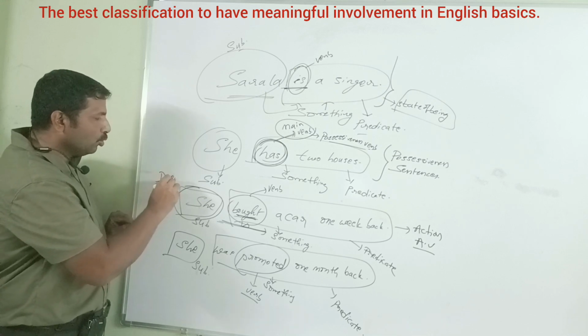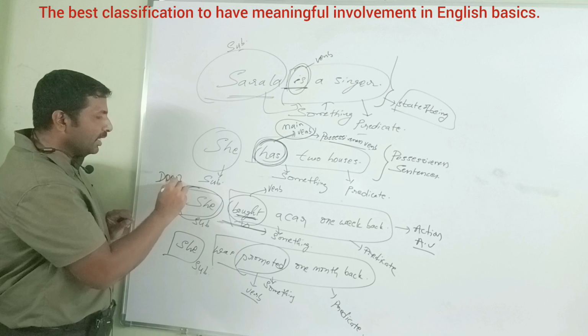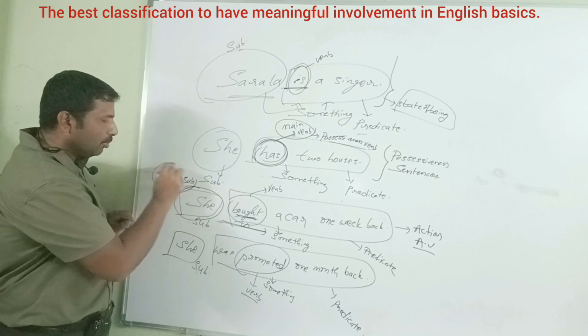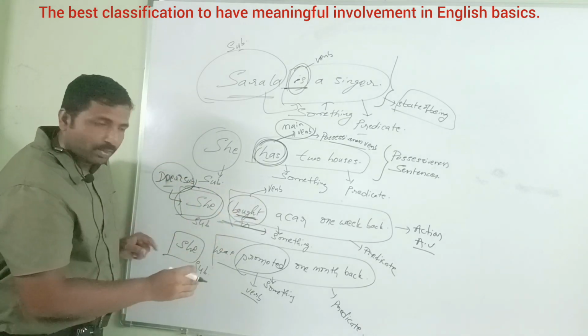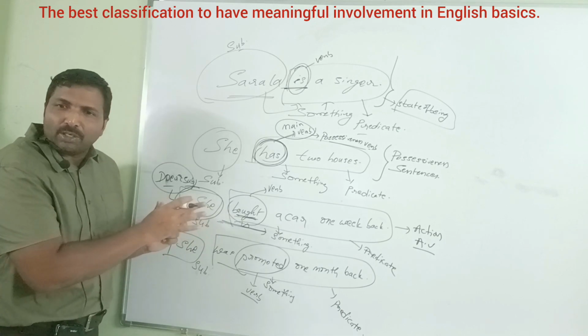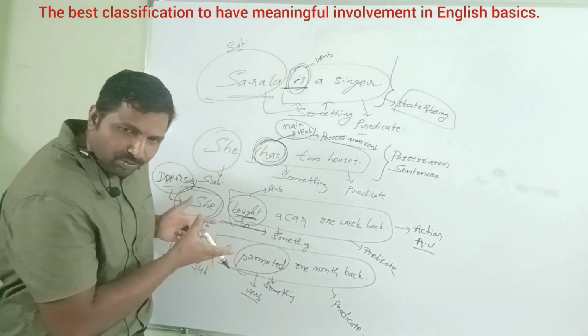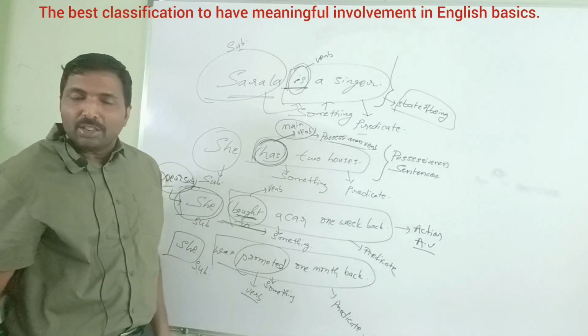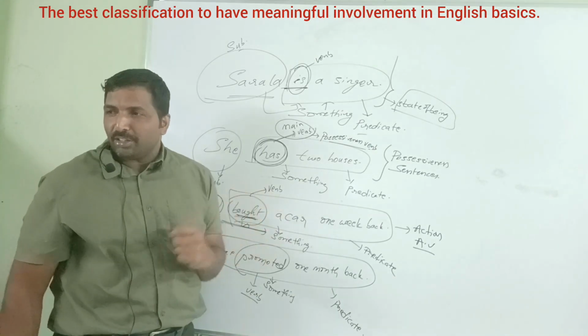Doer means who is doing the action. Doer and subject both are the same in active voice. Subject is actively there in active voice, because the subject itself is doing the action. She bought a car. Subject is active in active voice.